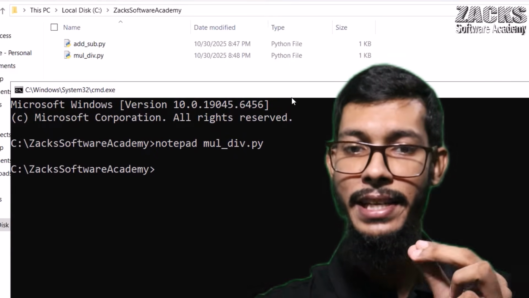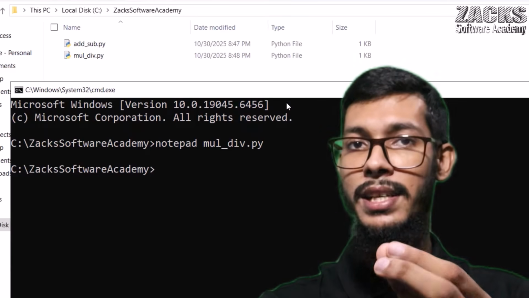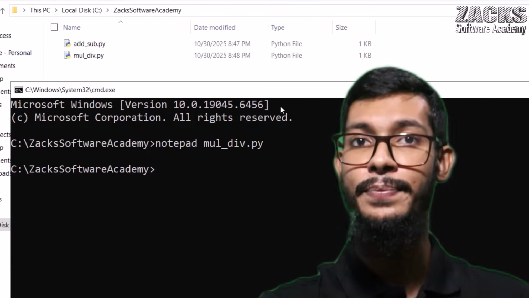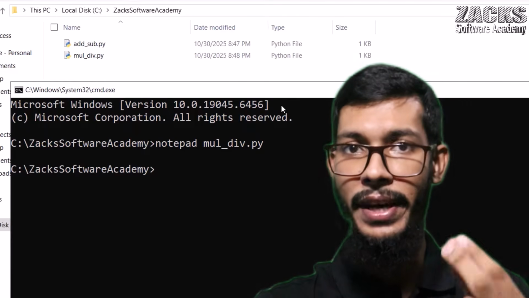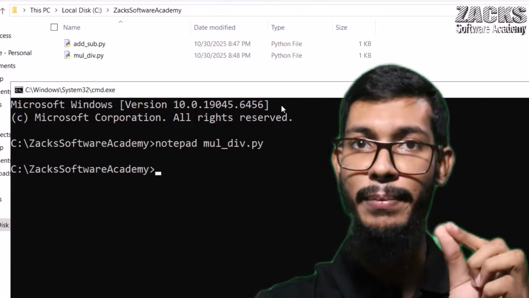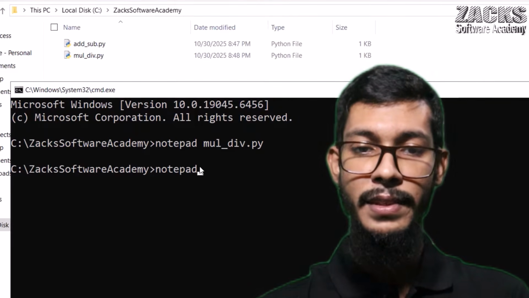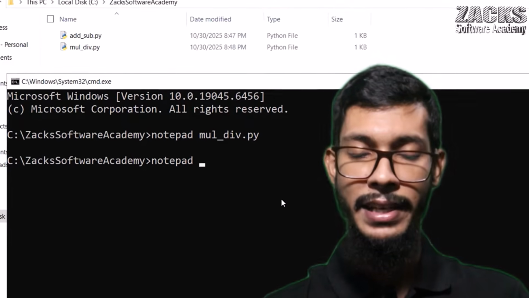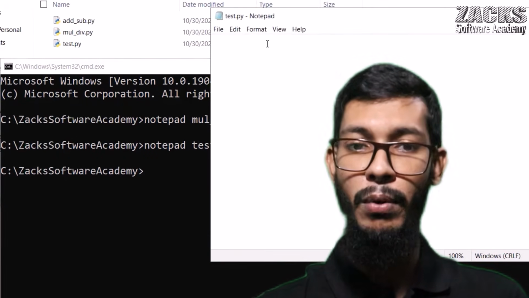So now let me create a Python program, and let me show you what is the specialty of the module. What is the specialty, sir? We can reuse it. We define this module only once, but we can use it multiple times in multiple programs. Now let me show this. First of all, let me create a program with any name, like test.py.